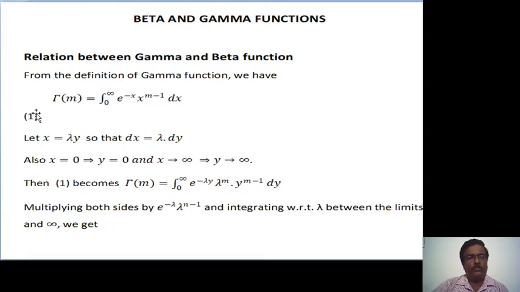So therefore with this substitution, equation 1 becomes gamma of m is equal to integration from 0 to infinity e raised to minus lambda y, into, as we have substituted x as lambda y, lambda raised to m into y raised to m minus 1 dy. Okay, then multiplying both sides by e raised to minus lambda into lambda raised to n minus 1 and integrating with respect to lambda between the limits 0 to infinity,